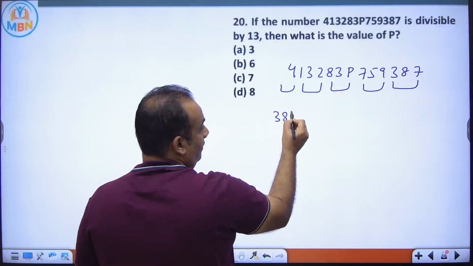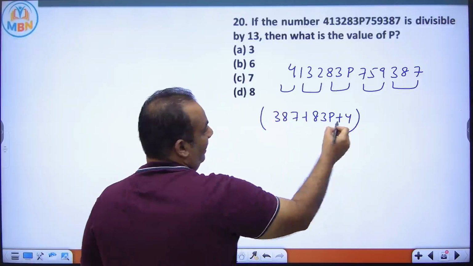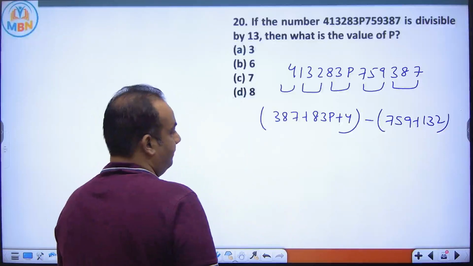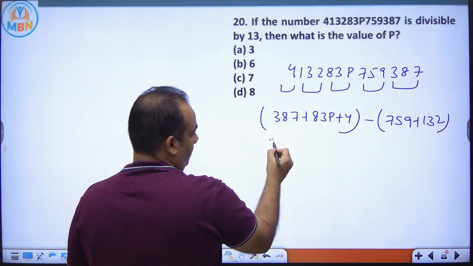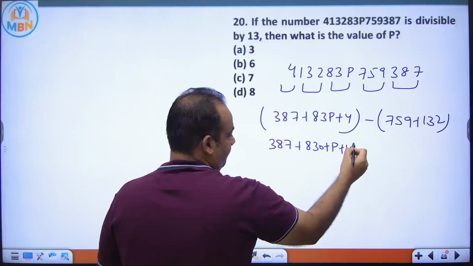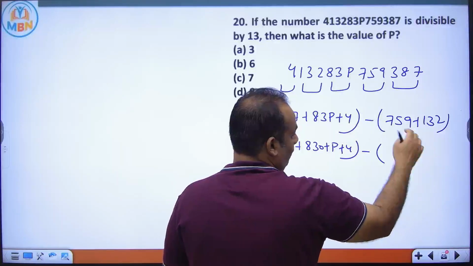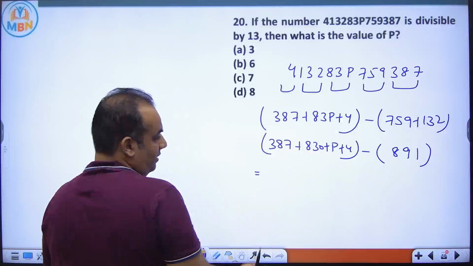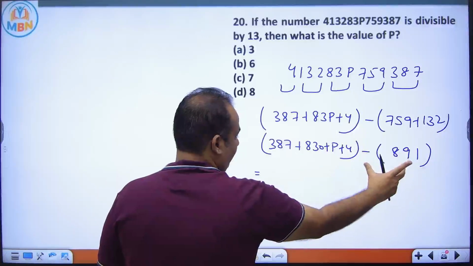So first group, third group, and the fifth group will be added. Second group and the fourth group will be added. Now I can say this number is what? This is 387, this is 830 plus P, so 830 plus P plus 4. If you add the numbers, you get 891. If you subtract, this is 387 plus 4, 391. 391 minus 891, minus 500.